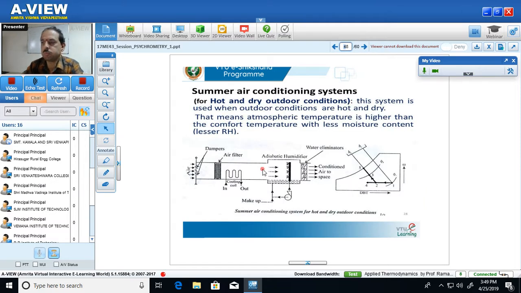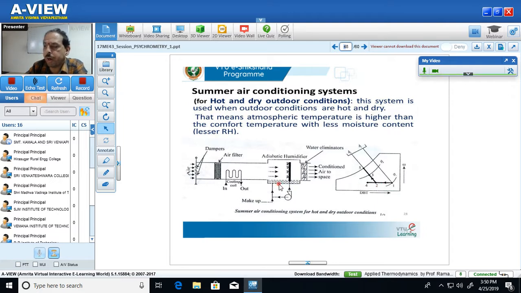Now this diagram shows the schematic diagram of a summer air conditioning system. There are two diagrams here. The first is the flow diagram or block diagram of the system. The second represents how to show the various processes of this system on a psychrometric chart.